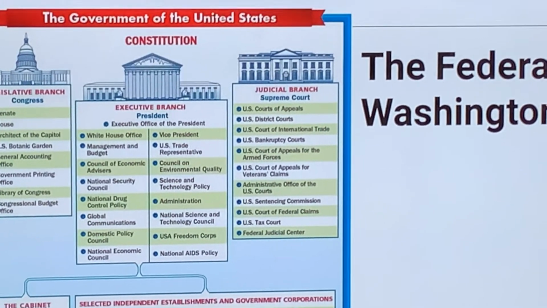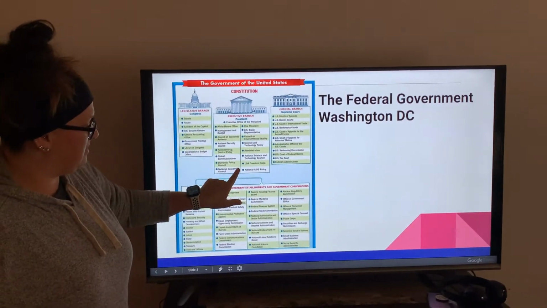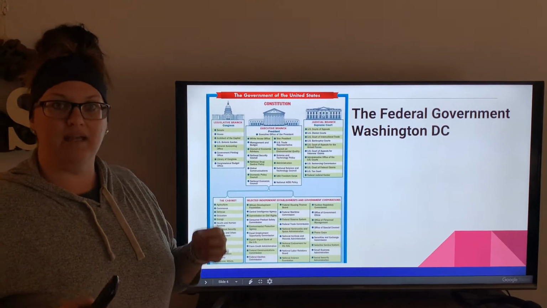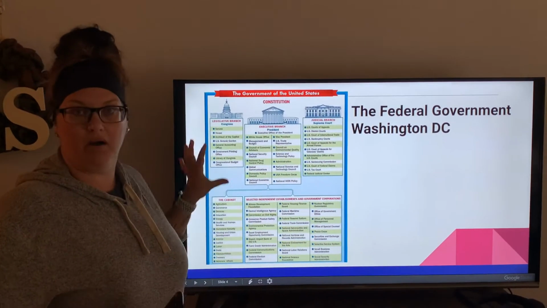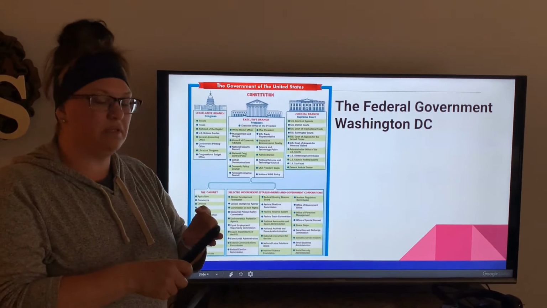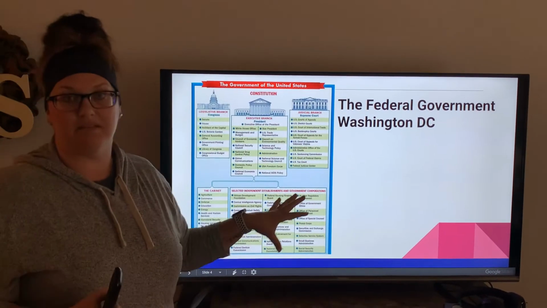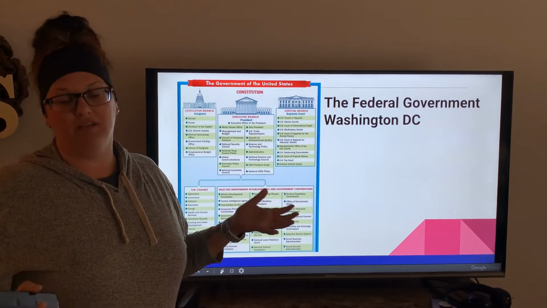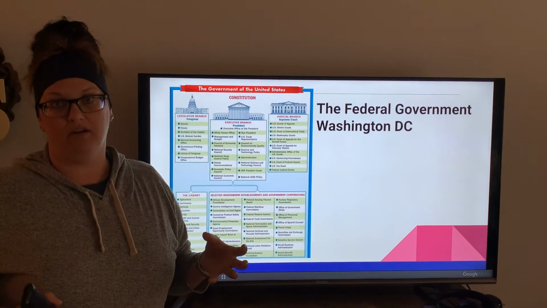This is Supreme Court. And then off of this one piece of the executive branch are all of these pieces. So it's not just the president. It's not one person that oversees it all. It has all of these working parts to make laws, to execute laws, to interpret laws, to run our government. It's not one person, it's all of these pieces. And for the best policy and the best way for everybody, they have to get along. That doesn't always happen, but that's why all of these pieces work together for our government.